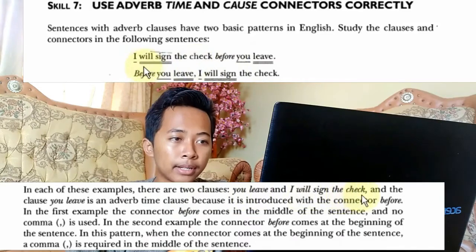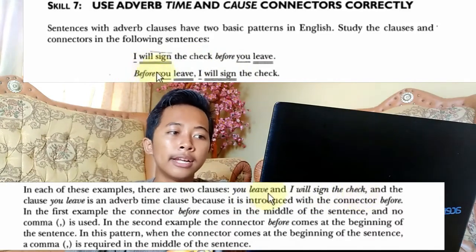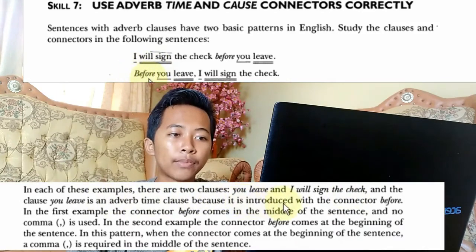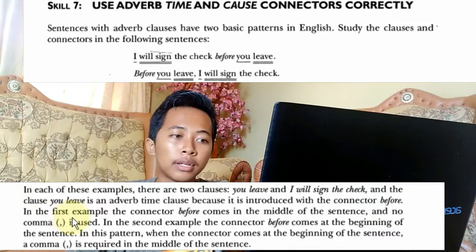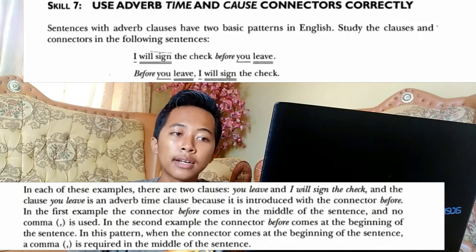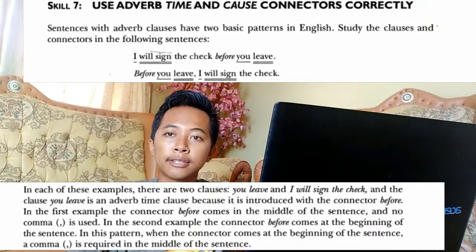In the second example, the connector before comes at the beginning of the sentence. When the connector comes at the beginning of the sentence, a comma is required in the middle of the sentence.